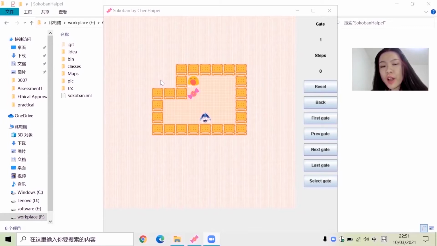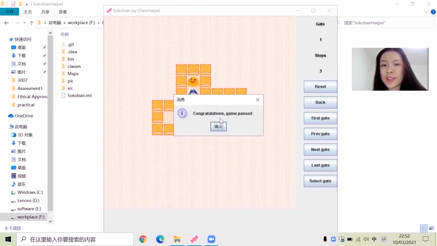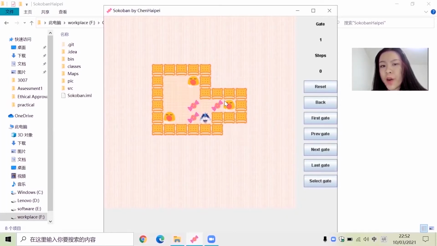As for function, players can use arrow keys to control the movement. For example, when I press the up directional key, the character pushes the candy up. If a candy is pushed to the right place, it will change into a happy face, like this. I use a record to store the character status. It shows the current level and steps as well.